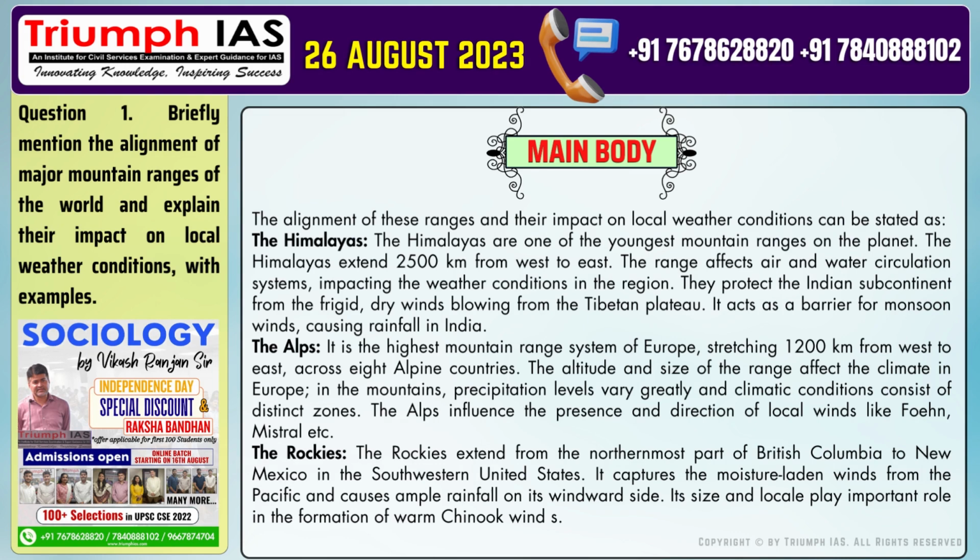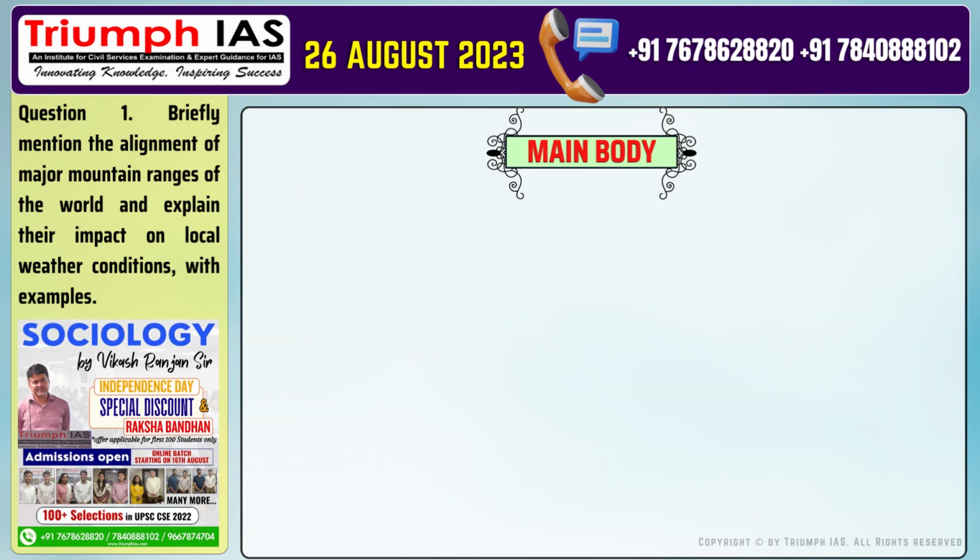The Alps. It is the highest mountain range system of Europe, stretching 1,200 kilometers from west to east, across 8 alpine countries. The altitude and size of the range affect the climate in Europe. In the mountains, precipitation levels vary greatly and climatic conditions consist of distinct zones. The Alps influence the presence and direction of local winds like Foehn, Mistral, etc.